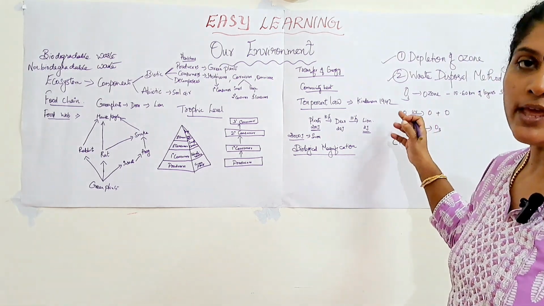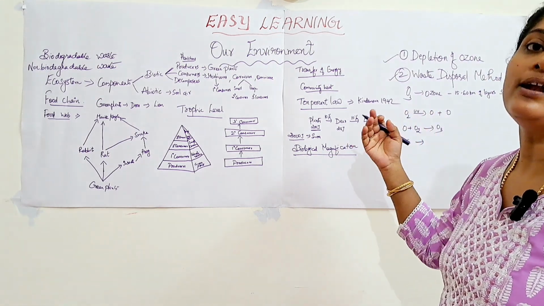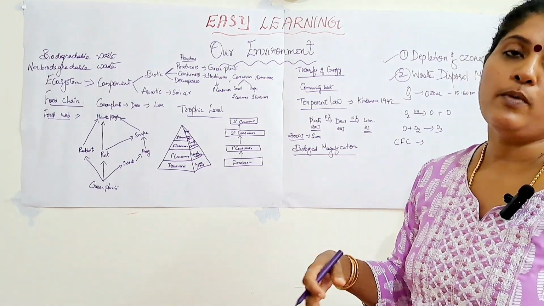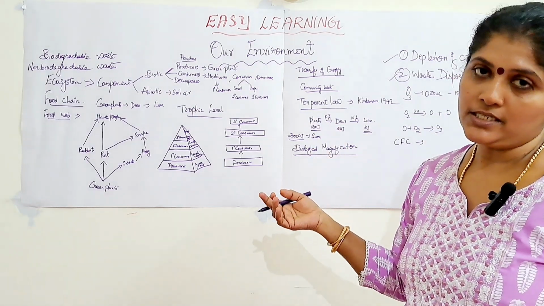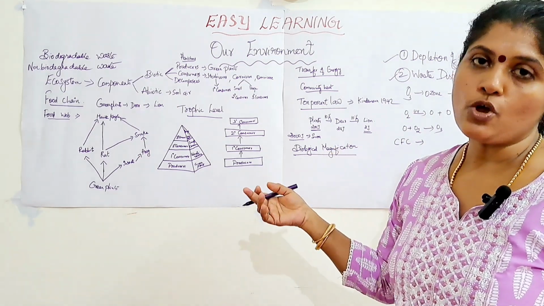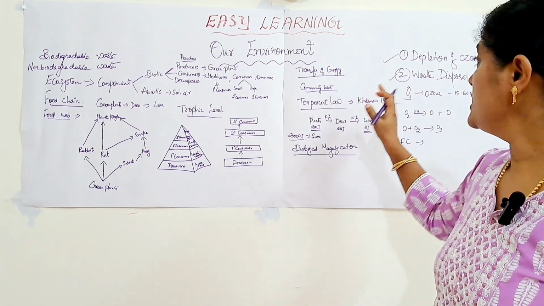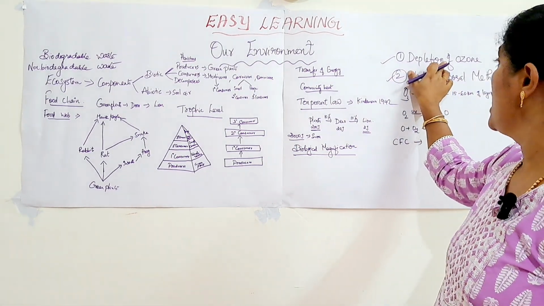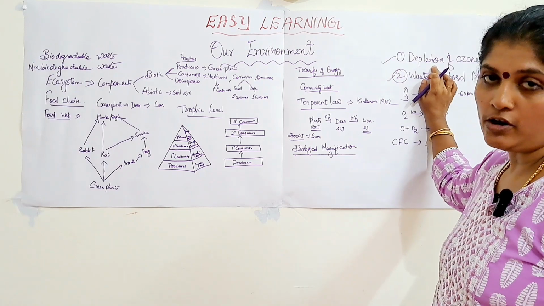So when the ozone layer gets depleted, there is a chance of ultraviolet rays falling directly on the earth, and it may cause lots of damage. Not only to human beings, it damages the plants, the soil, etc. So that is regarding the topic of depletion of the ozone layer. It is very, very important. You have to concentrate in that particular area.